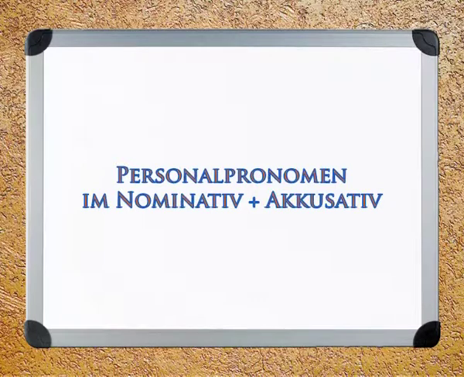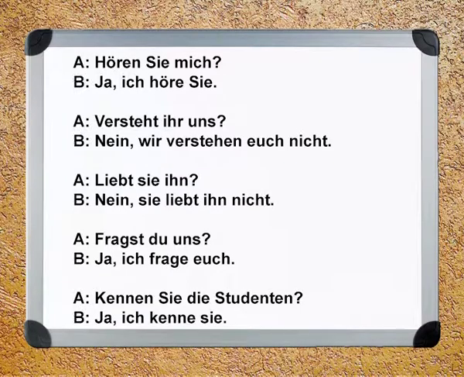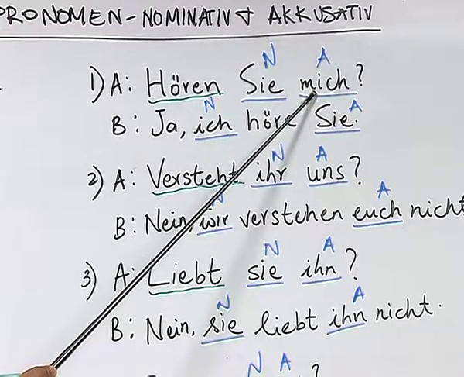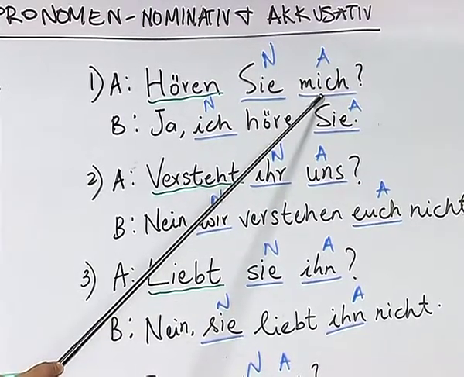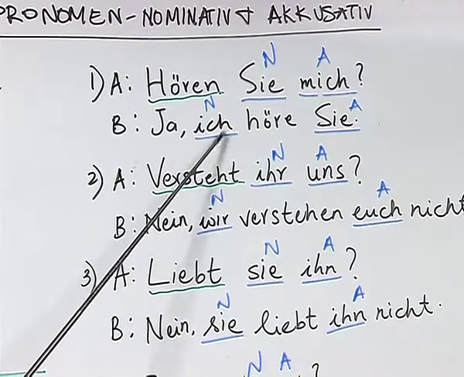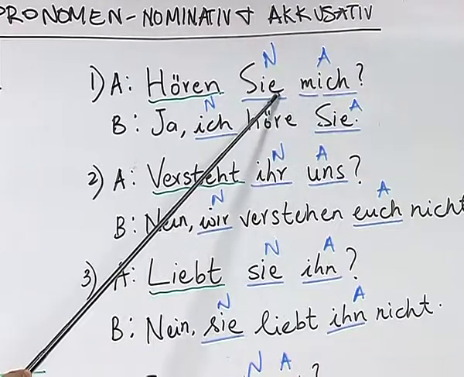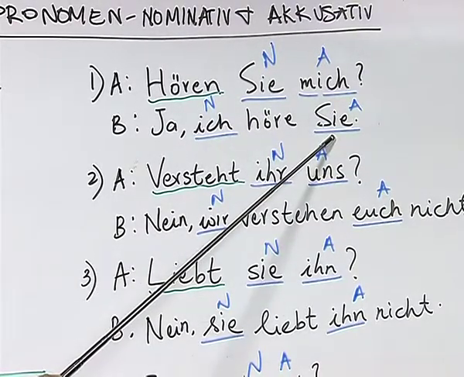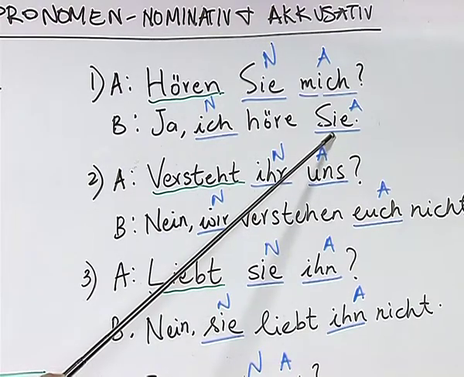Now, let us look at some examples where the pronouns are used in nominative as well as in accusative. Please look at this sentence. Hören Sie mich? Ja, ich höre Sie. If you can see, this pronoun Sie here is in nominative and mich is in accusative, and as you can see, mich is the accusative form of the first person pronoun ich, and the answer for this question is ja, ich höre Sie. The Sie here is accusative, which is a second person formal pronoun.